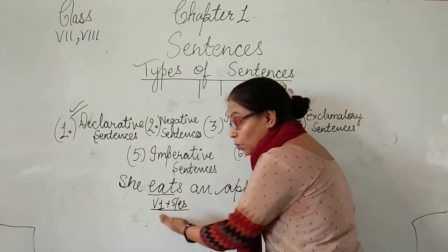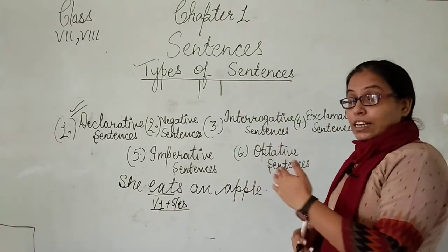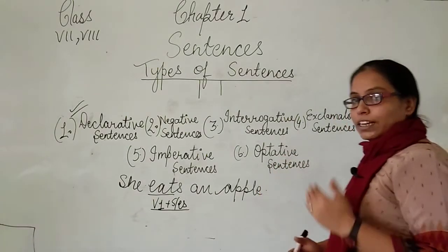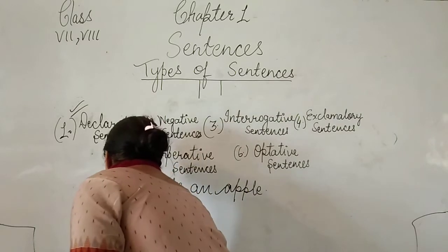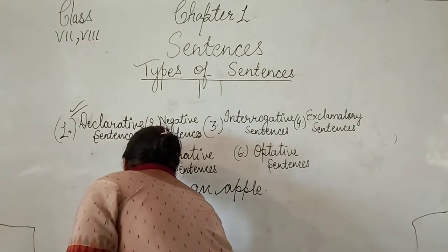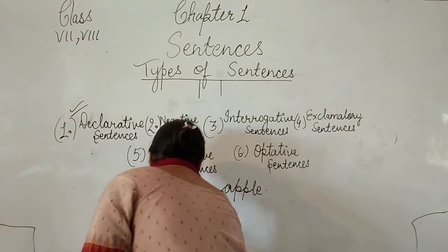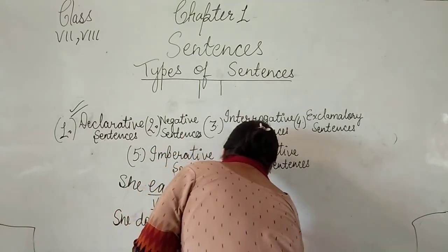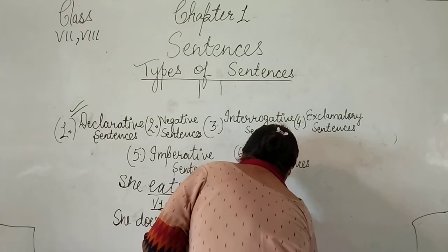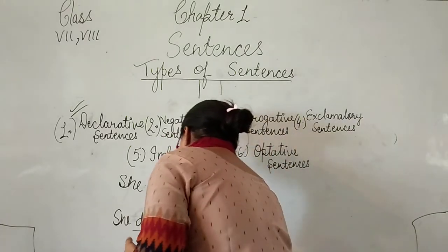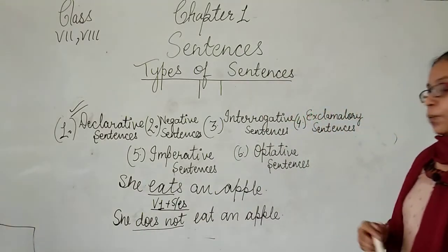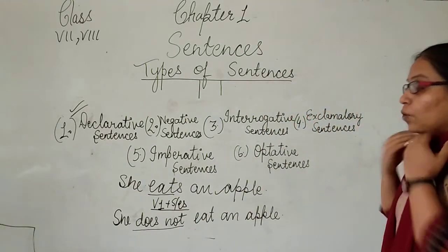And what do we do when we change the declarative into the negative? She does not eat an apple. It is a very easy way to change simple into negative: we identify the verb.